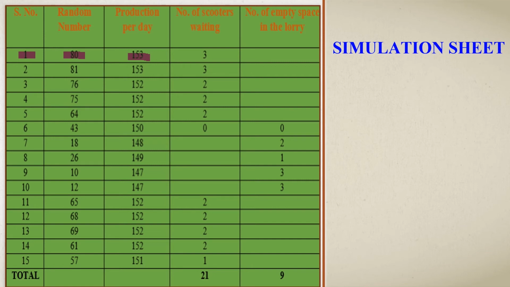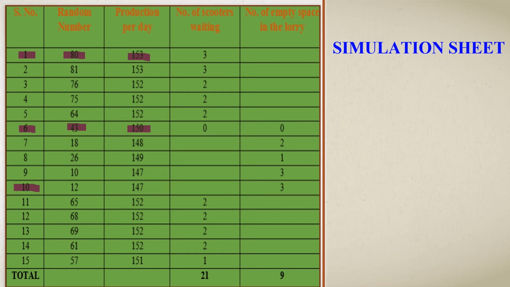Let's check the sixth day. The sixth day has the random number assigned as 43, and we cross verify which class interval 43 comes in. We can see that 43 comes in the class interval 39 to 49, and that class interval has the production 150. So the production per day on the sixth day is 150. The maximum capacity of the lorry is 150 and the production is also 150. So the number of scooters waiting on the sixth day is 0, and the number of empty spaces in the lorry is also 0.